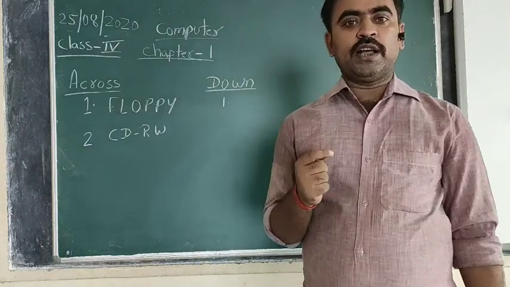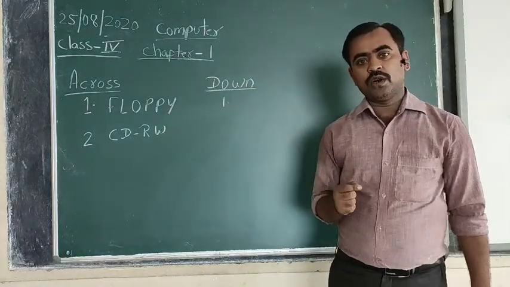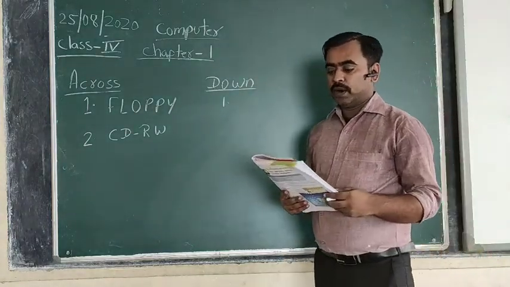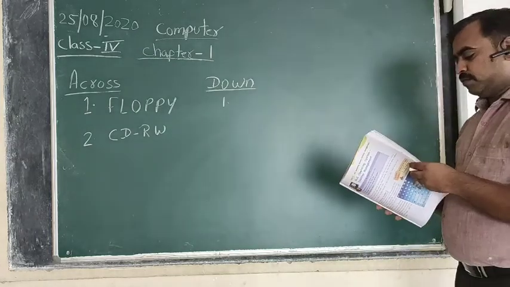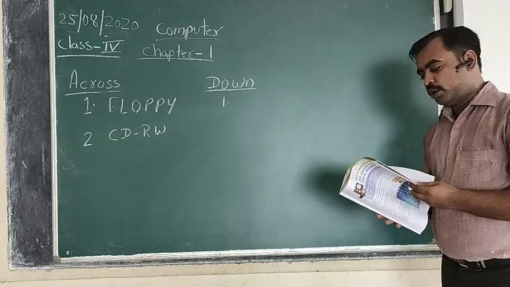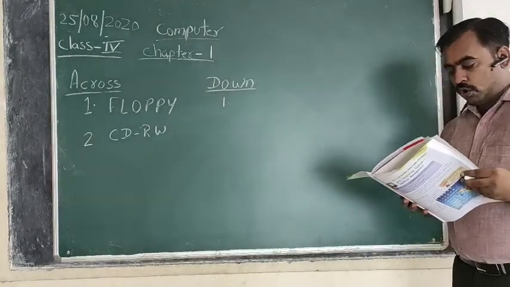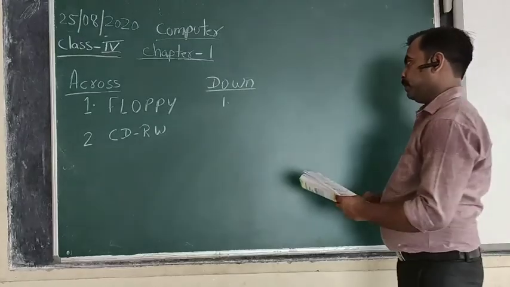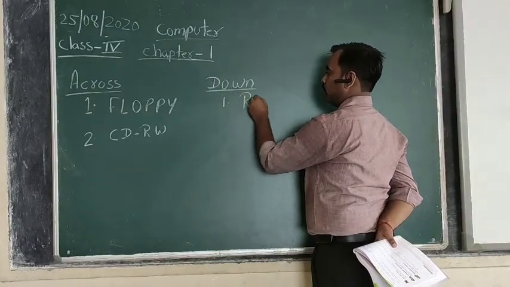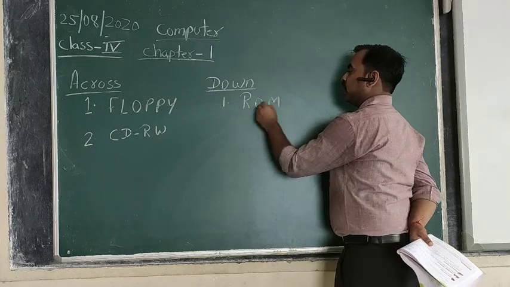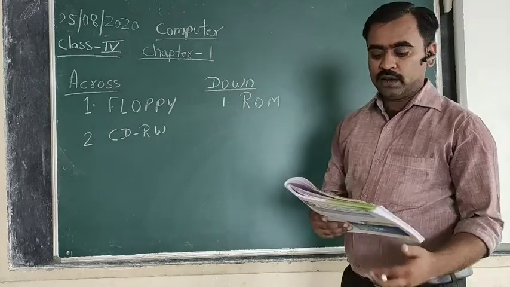The non-volatile primary memory is a permanent memory which stores the data or information for a long duration of time. The answer is ROM, that is read-only memory. The ROM is non-volatile memory.